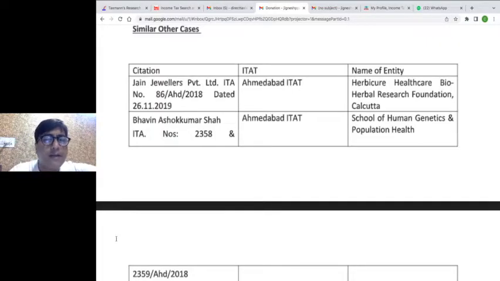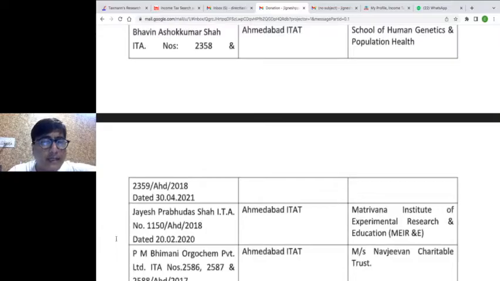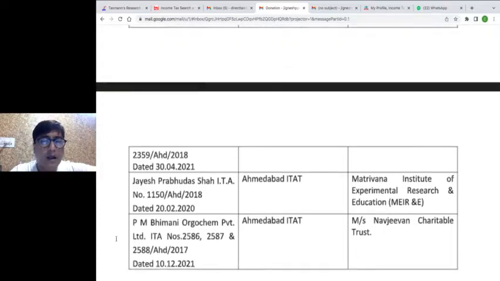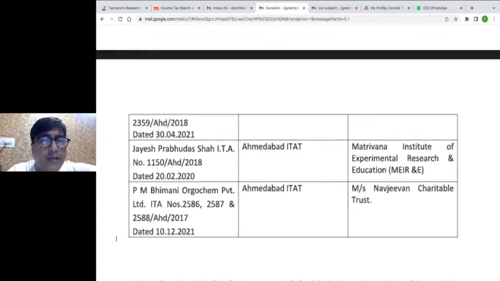Another judgment we have is Bhavin Shah, Ahmedabad ITAT. The organization here was School of Human Genetics and Population Health. This judgment is dated 30th April 2021. They all are unreported judgments. Another judgment we have is the judgment of Jayesh Prabhudas Shah, ITA 1150 AHD 2018, dated 20th Feb 2020, Ahmedabad ITAT. It's a Matriwana Institute of Experimental Research and Education.